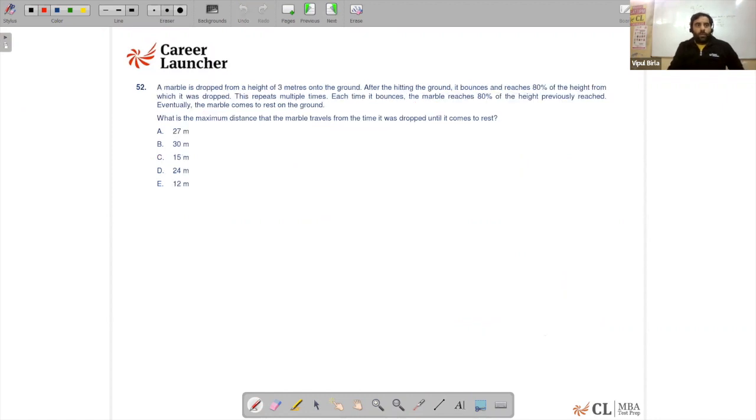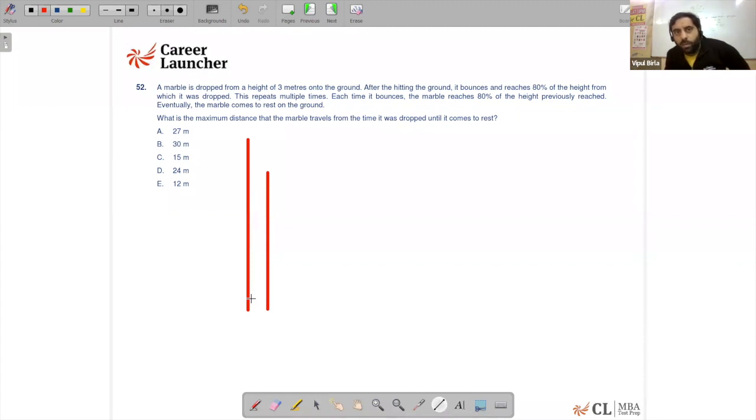Next. A marble is dropped from a height of 3 meters onto the ground. After hitting the ground, it bounces and reaches 80% of the height from which it was dropped. So it was dropped from a height of, let's say, 3 meters, then goes to a height which is 80% of that.